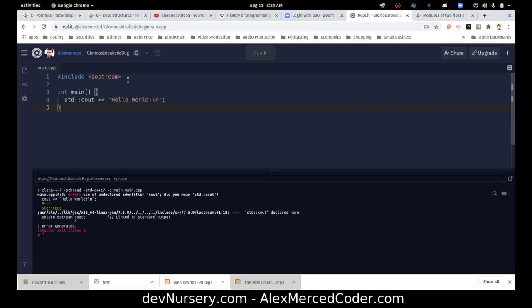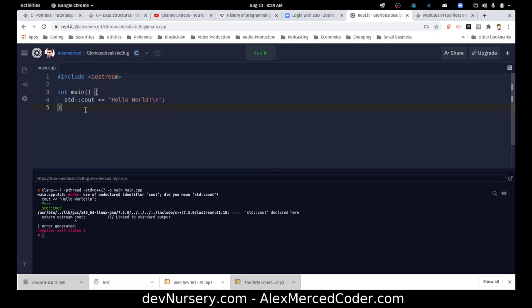So very similar to C, you're going to use the hashtag include to include libraries. And what I didn't mention before is that whenever it sees these hashtags, these are like compiler messages. Basically, they don't get handled when the program runs; they get handled when the compiler runs. So when the compiler sees this, it says, okay, let me include this library in the code base, so that way this code can function.